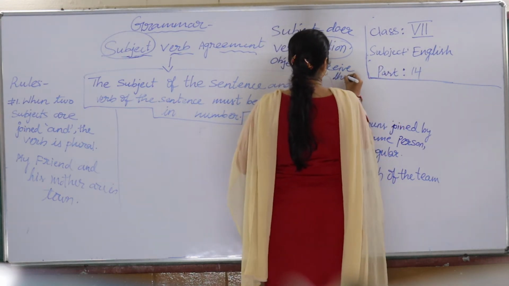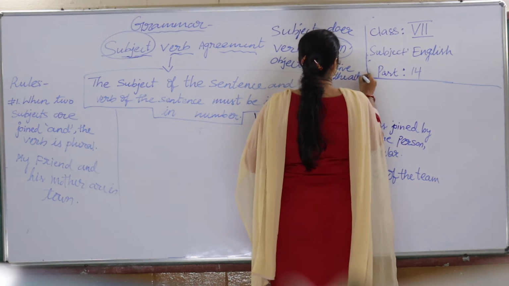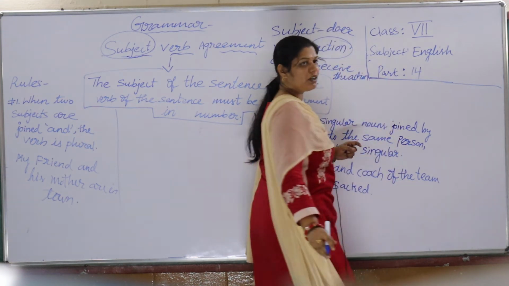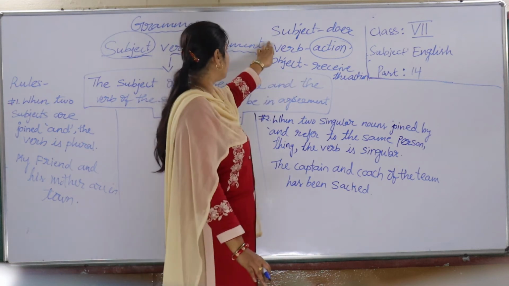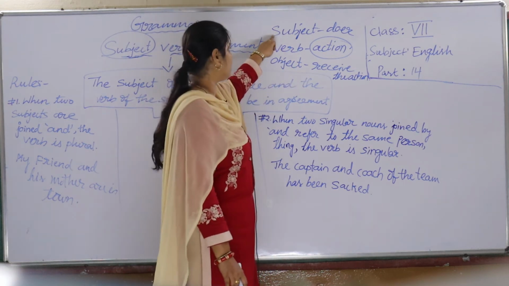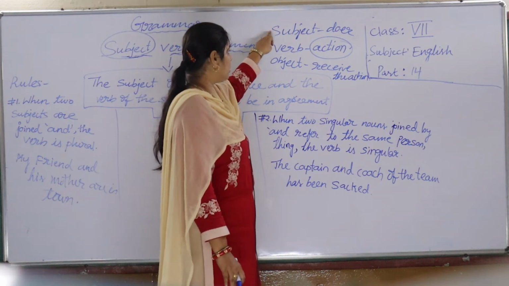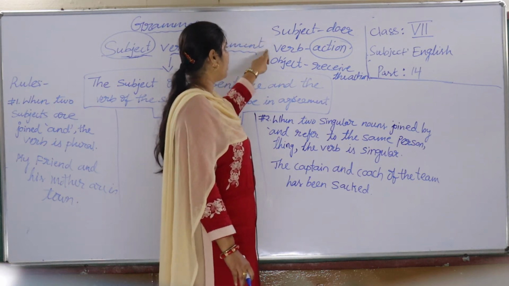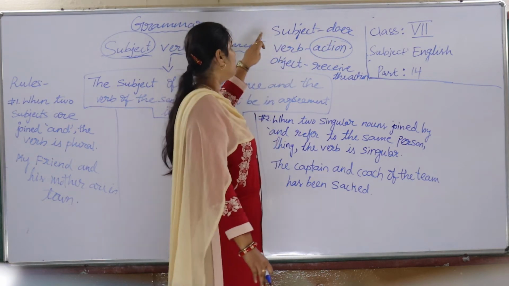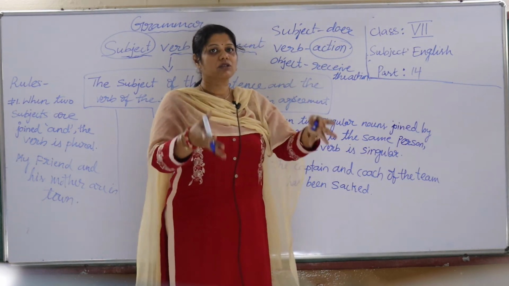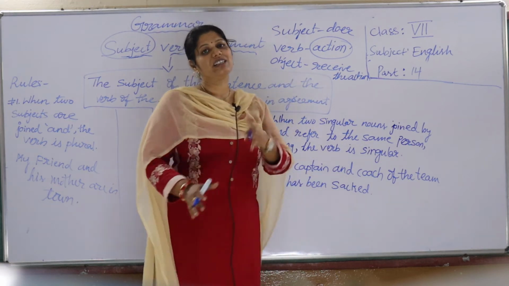So whoever is receiving in the object. So these are the three parts in a sentence: subject, verb, object. What the sentence structure, we make it subject, verb and object. So subject is the doer of the action, verb means the action part, what's going on, and object is who received the action.